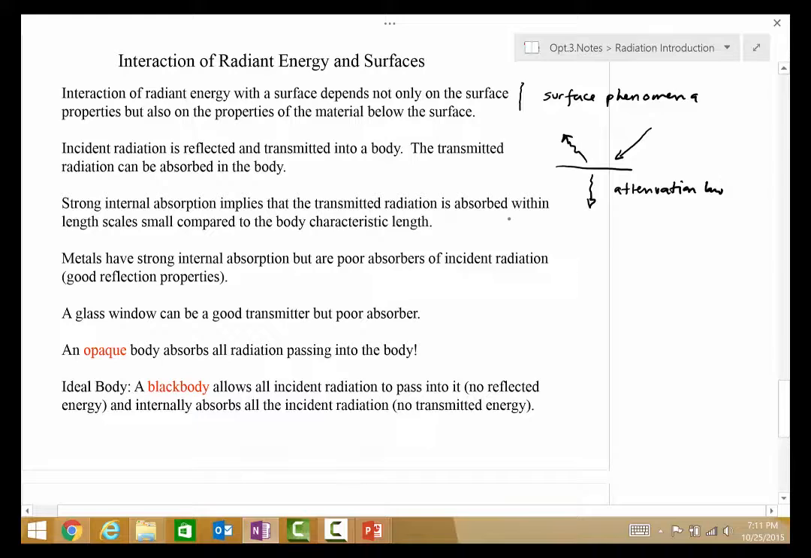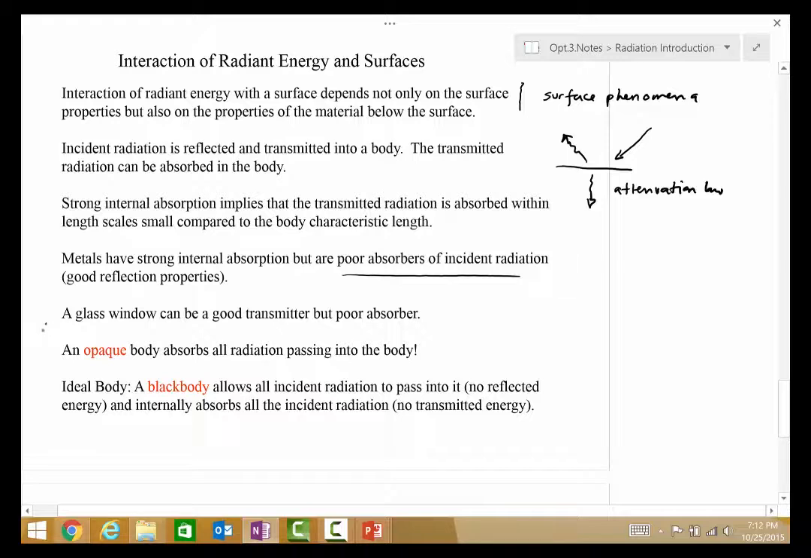When there's strong internal absorption, this means that the transmitted radiation is completely absorbed on scales that are very small compared to the body characteristic length. And so different materials have this property. So metals have very strong internal absorption and so have good reflection properties. But once the photons are within the material, they are poor absorbers of incident radiation, and that's where their radiation reflection properties come into place.